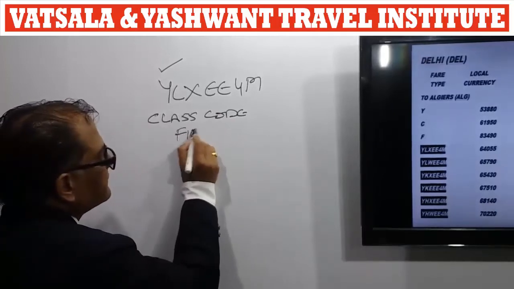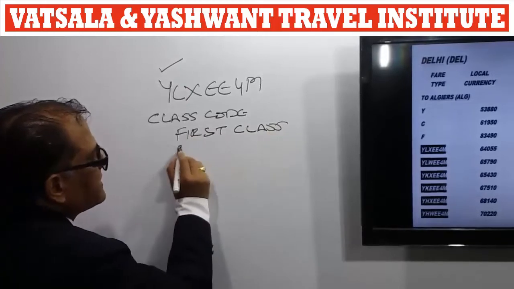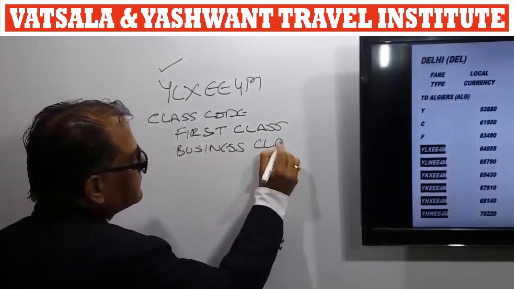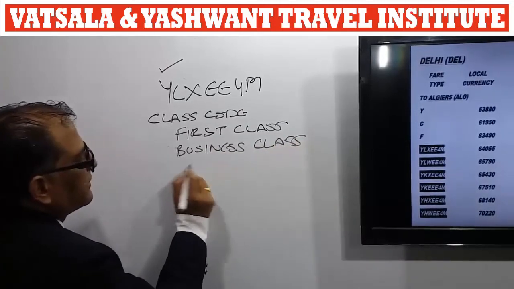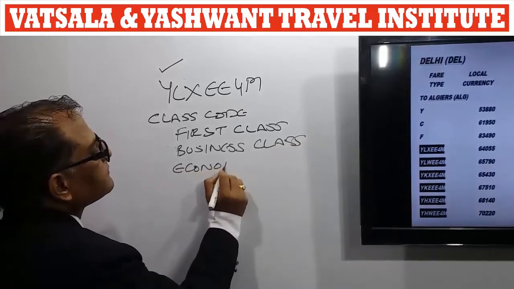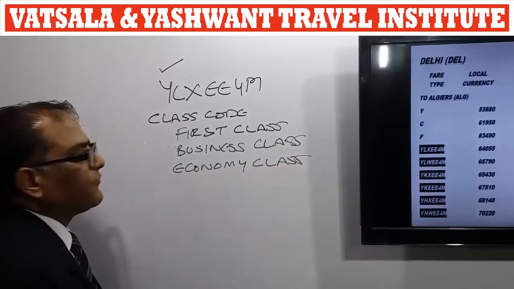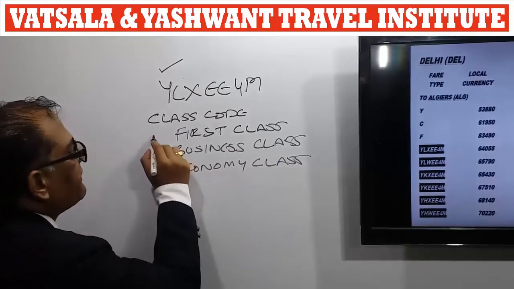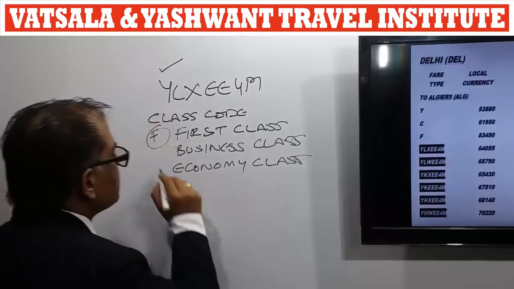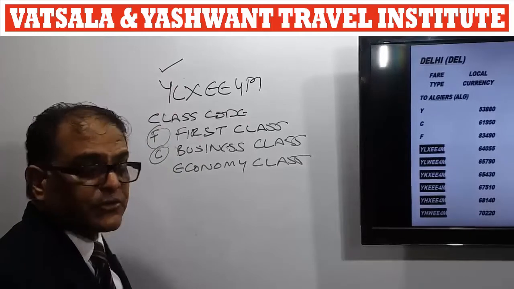First class, second is business class, and the last one is economy class. For the first class we generally use the code F. For the business class we use the code C, and for the economy class we generally use the code Y.